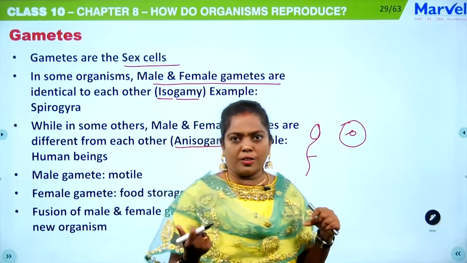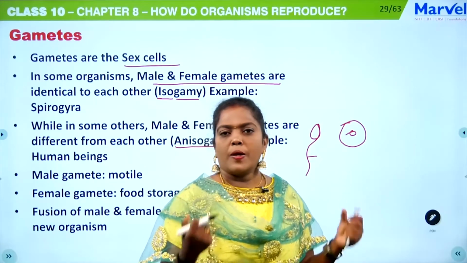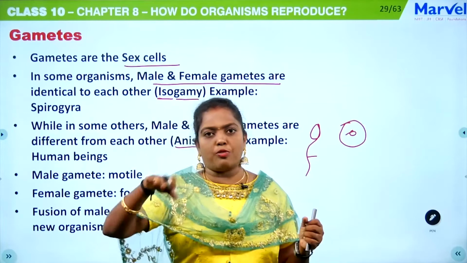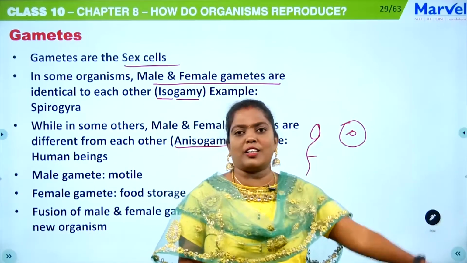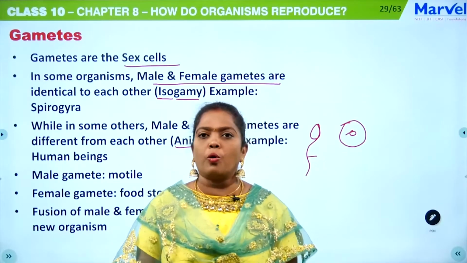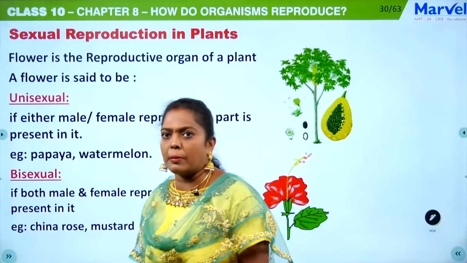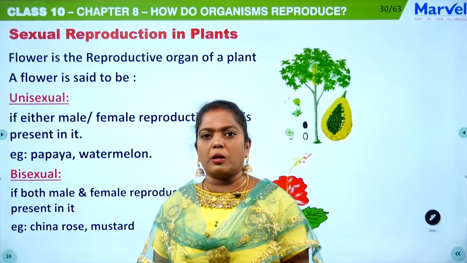After that, this fusion results in the formation of a zygote. Then the zygote will divide into 2 cells, 4 cells, 8 cells, and finally develop into a new organism. So that is about the gametes. Then we will see sexual reproduction in plants.